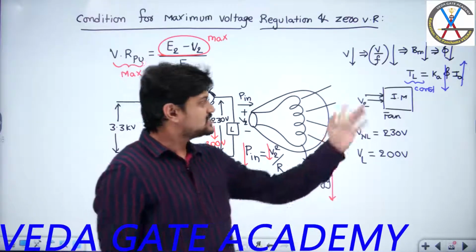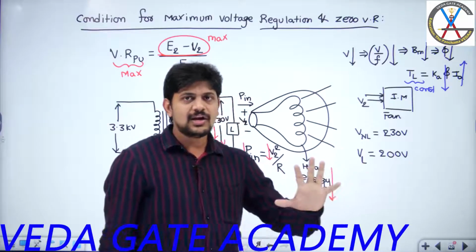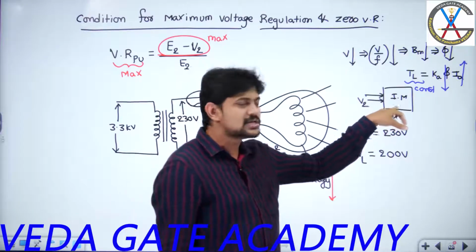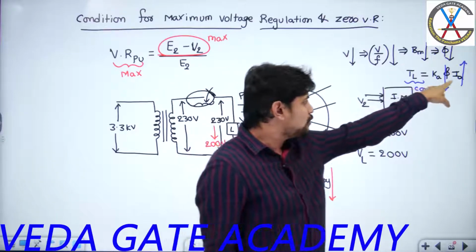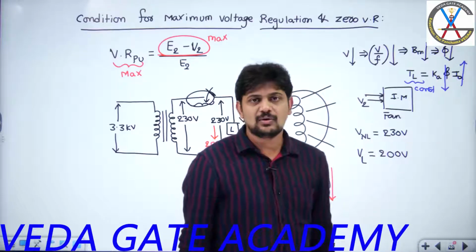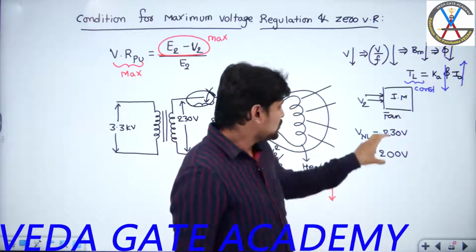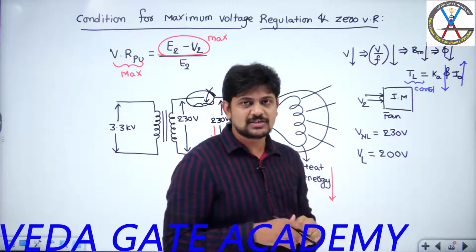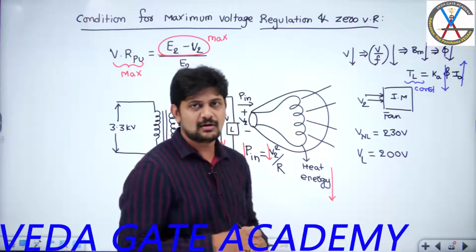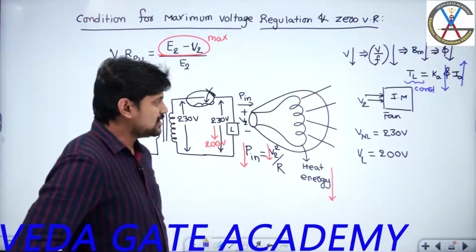So as current is increasing, while designing this fan itself, I need to understand beforehand how much the current is increasing because of this change in no-load or terminal voltage. You need to understand the voltage profile across the secondary terminals, then only can I design the area of cross section of the conductor.